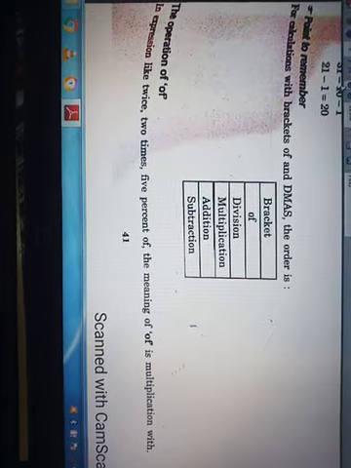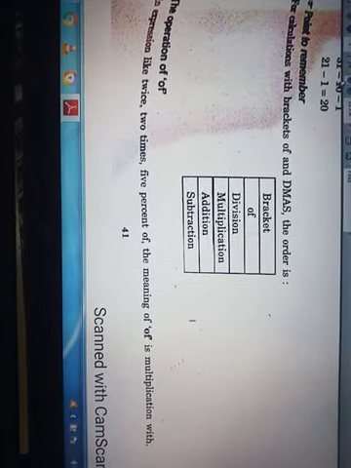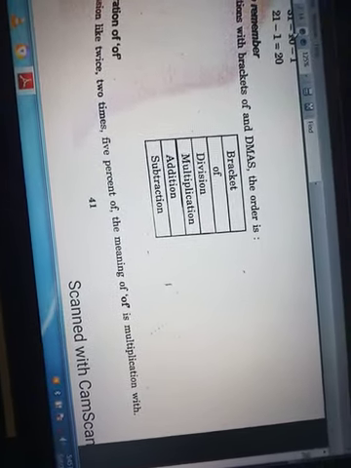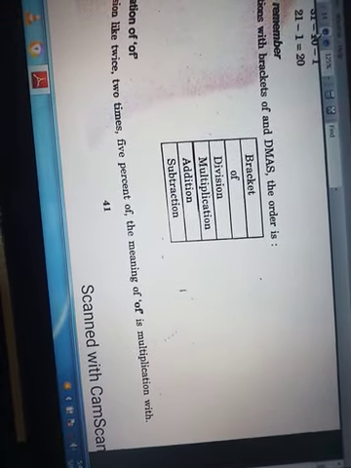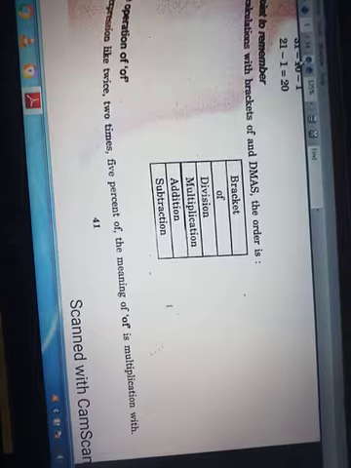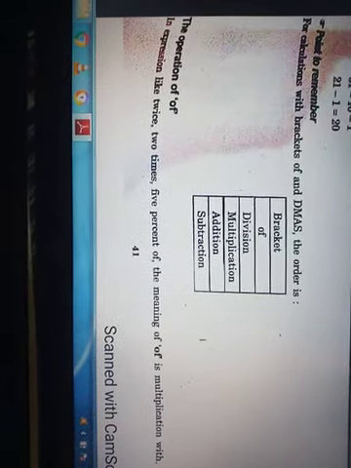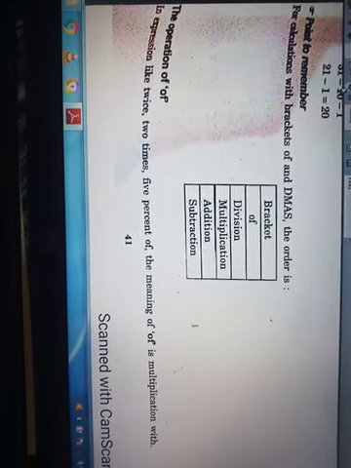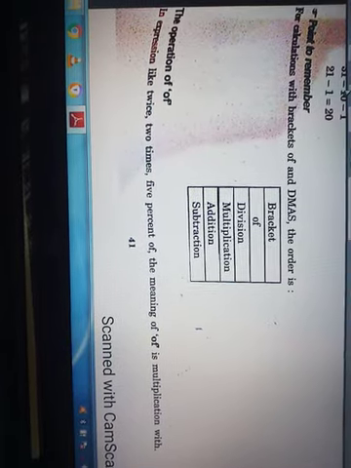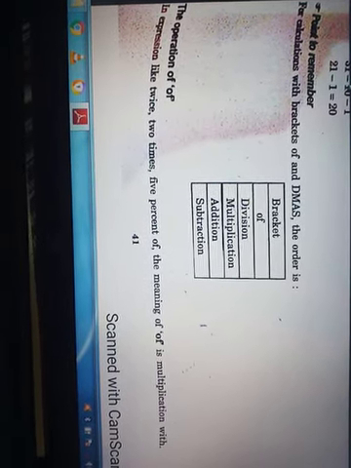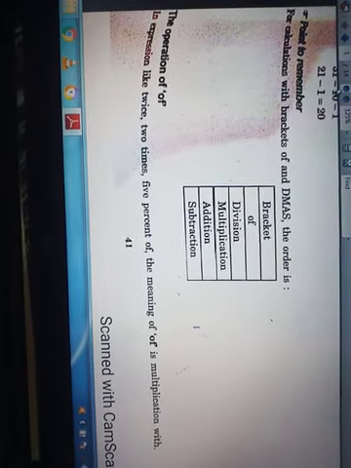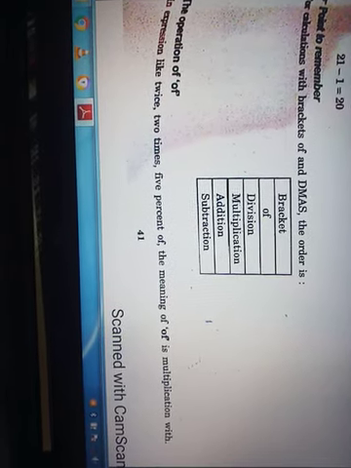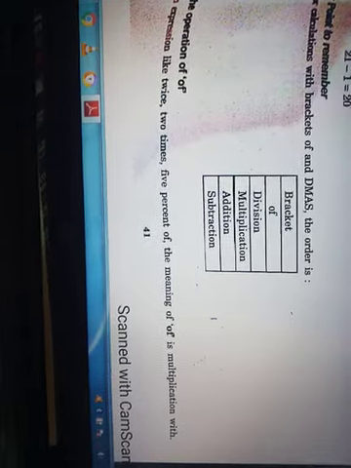Of basically means percentage, that is, if anyone asks what is 3/4% of 36, you have to do multiplication there. So first brackets, then of, then division, then multiplication, then addition and subtraction.